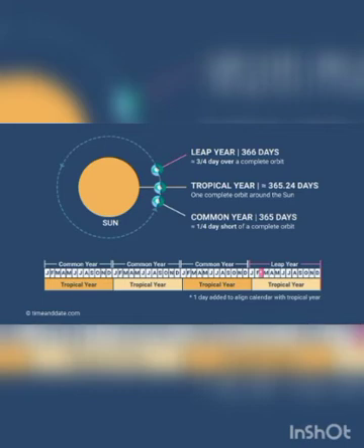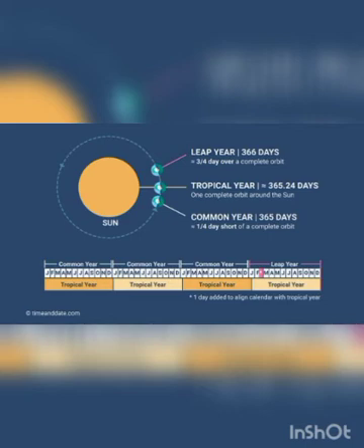Any doubt? No? Yes. Now listen here. A year usually has 365 days, but the earth takes 365 days and 6 hours for a complete orbit around the sun. A year means 365 days, 1 day means 24 hours, and this does not change at all. But the earth takes 365 days and 6 hours for one revolution around the sun.